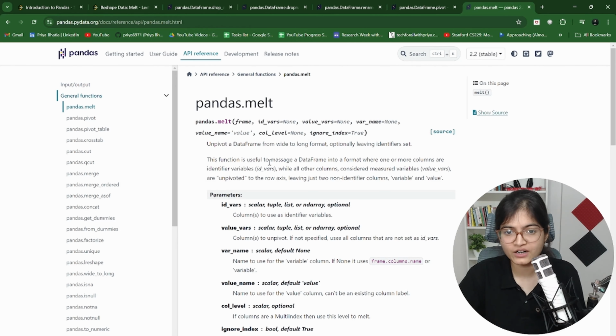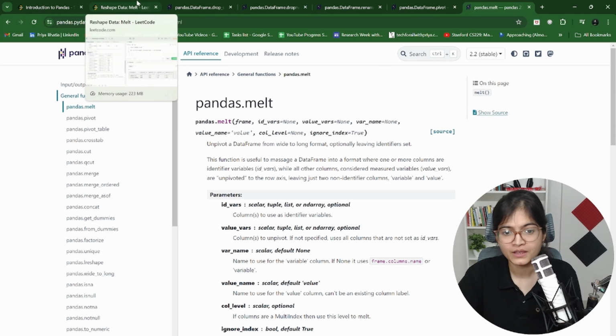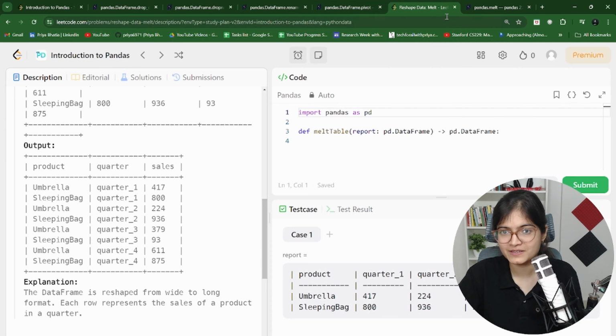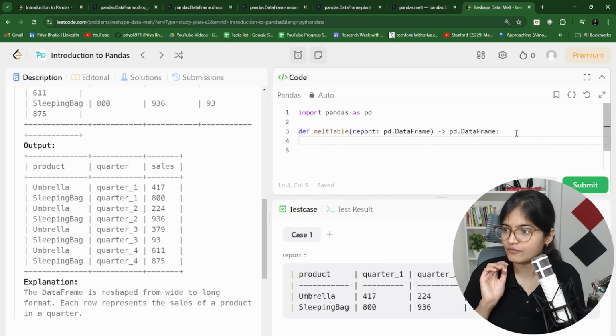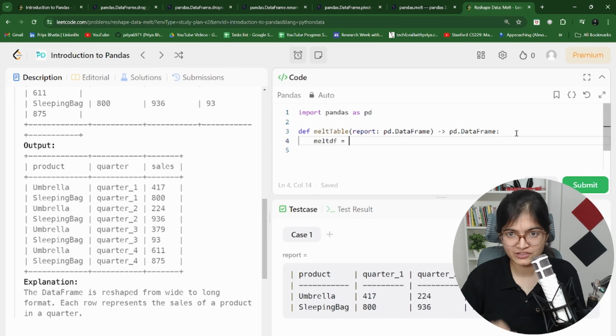You can see this function is useful to massage a data frame into a format where one or more columns are identifier variables, while all other columns are considered measured variables. I'll showcase how this will be done. In this specific question, we will create melt_df, which is equal to, I'm just checking side by side whether the recordings are doing it properly or not. So we have this function called melt, right? I should say report.melt.